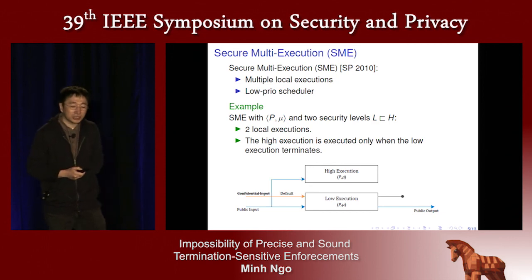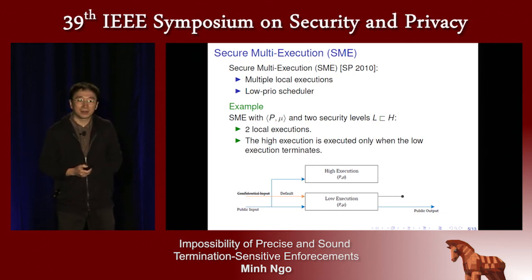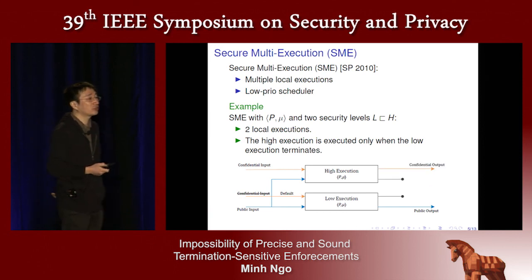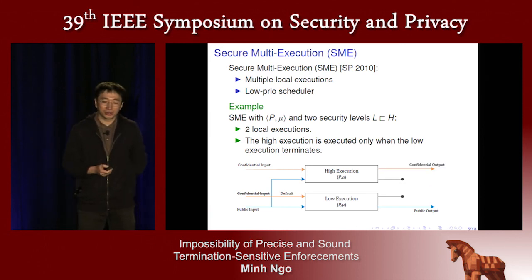For the high execution, when it needs input values from a public input channel, it has to reuse the input values already consumed by the low execution. This is the execution that can consume input values from a confidential input channel, and it is the only execution that can send output values to a confidential output channel.